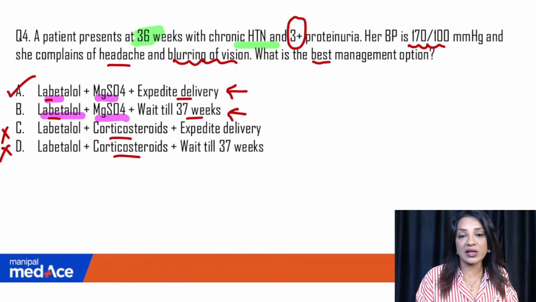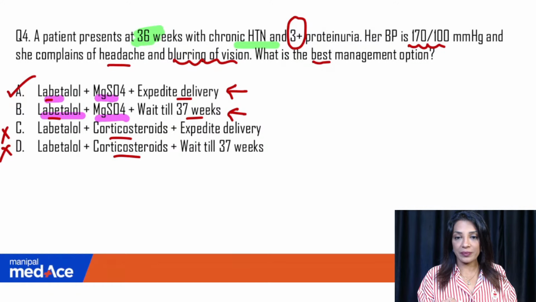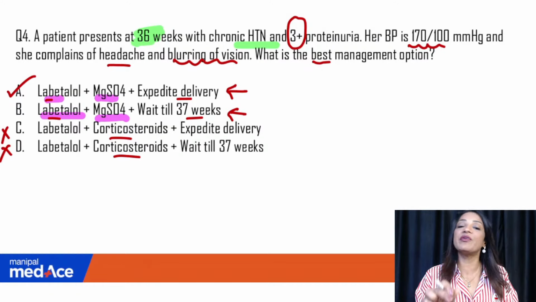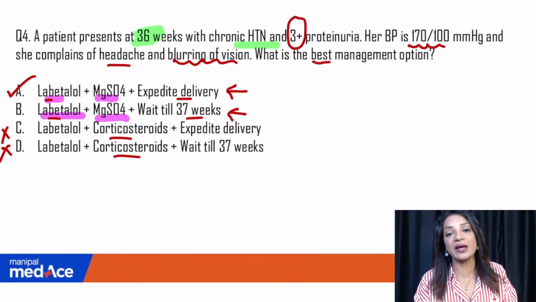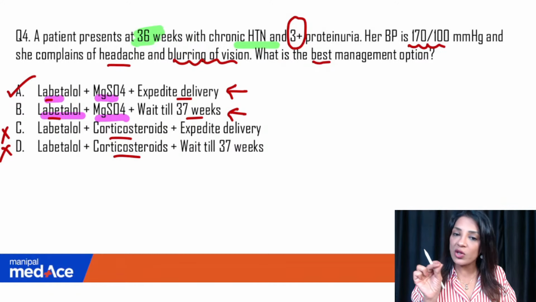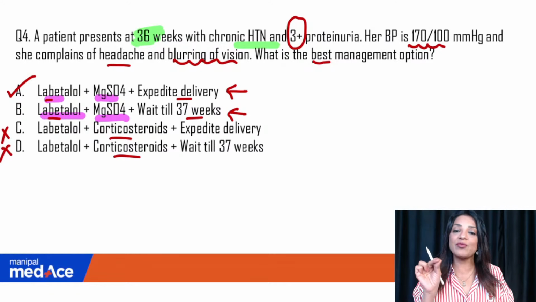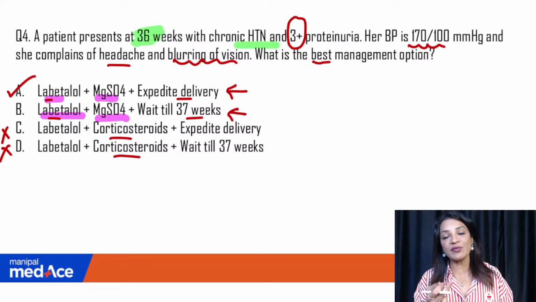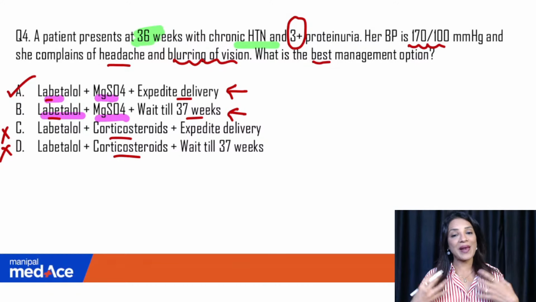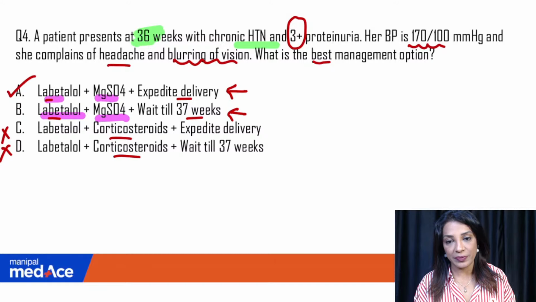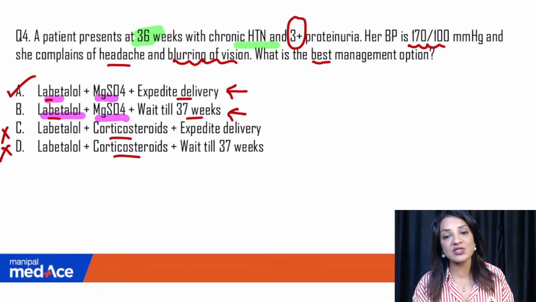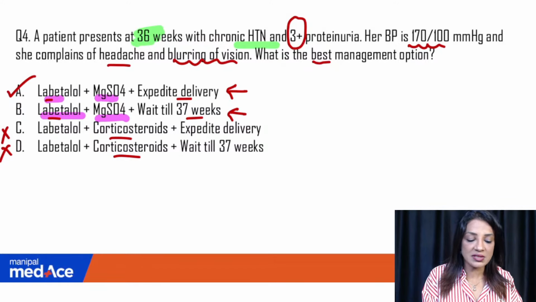That would again be a good answer, but that option is not there. If they are giving you magnesium sulfate in both options, it means they are assuming she's going towards eclampsia. When you're giving magnesium sulfate, remember children, I have told you in the lectures that magnesium sulfate is a respiratory depressant for the baby also. So when we are giving magnesium sulfate, we are planning delivery within 24 hours. Within 24 to 48 hours, we have to plan delivery. So this is the best option here.